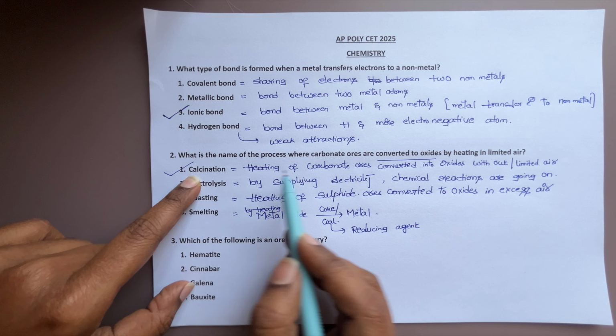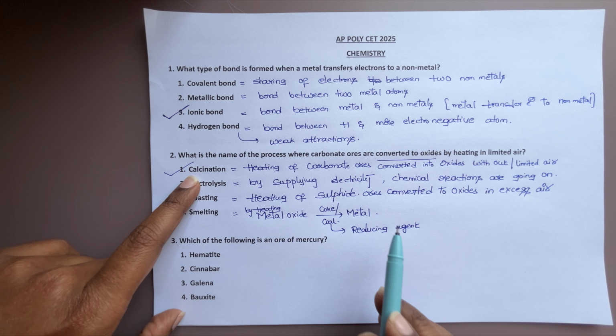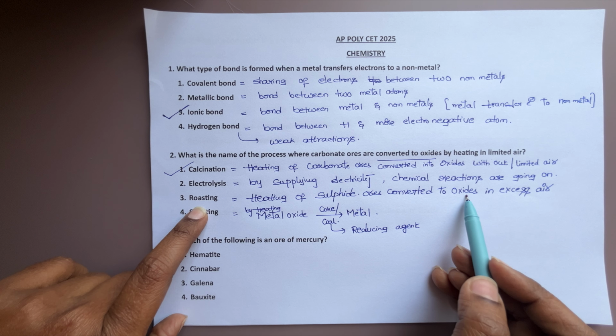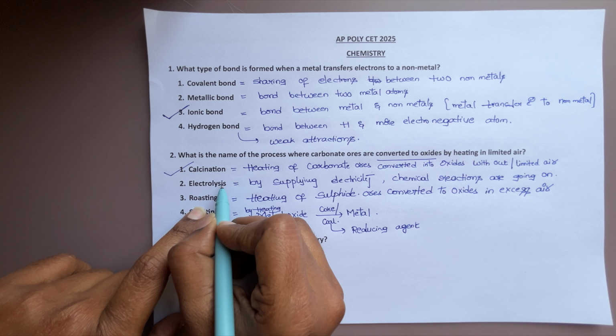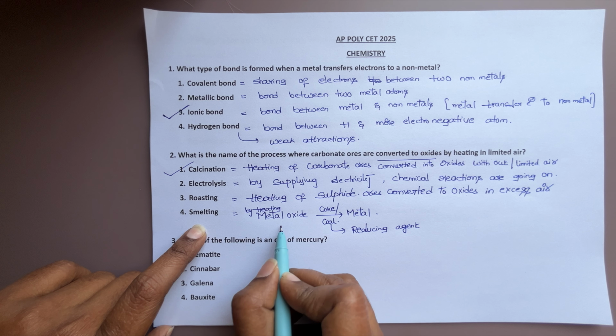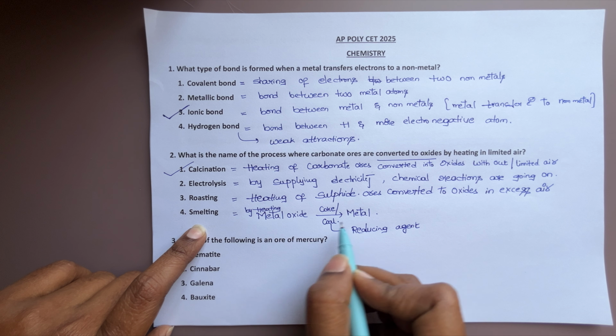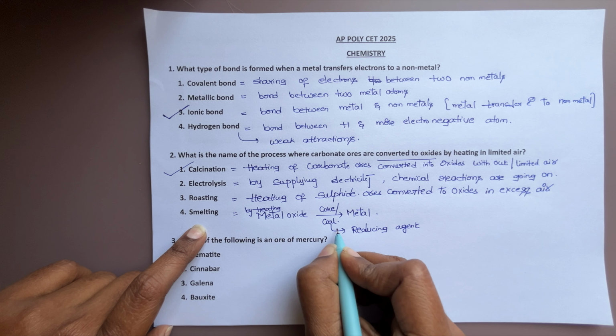The answer is calcination, heating of carbonate ores to oxides. Sulfide ores to oxides is roasting. Just by supplying electricity, chemical reactions going on, that is electrolysis. Smelting is also heating, but metal oxide is converted into metal in the presence of a reducing agent. What are those reducing agents? Either coke or coal.